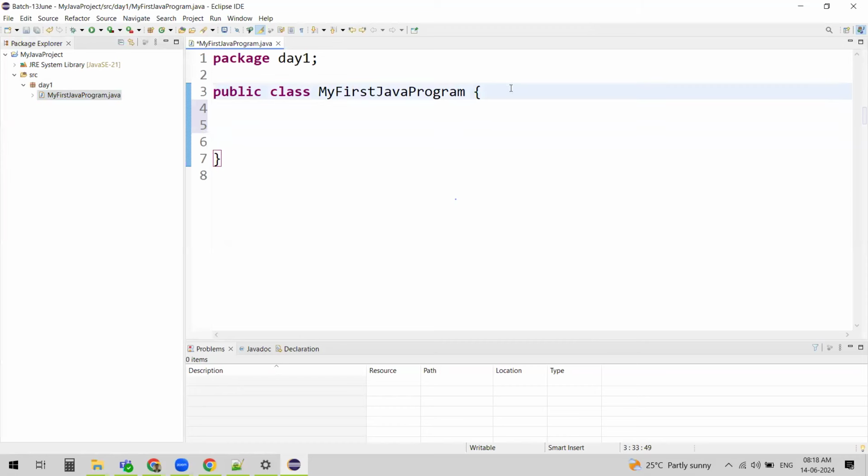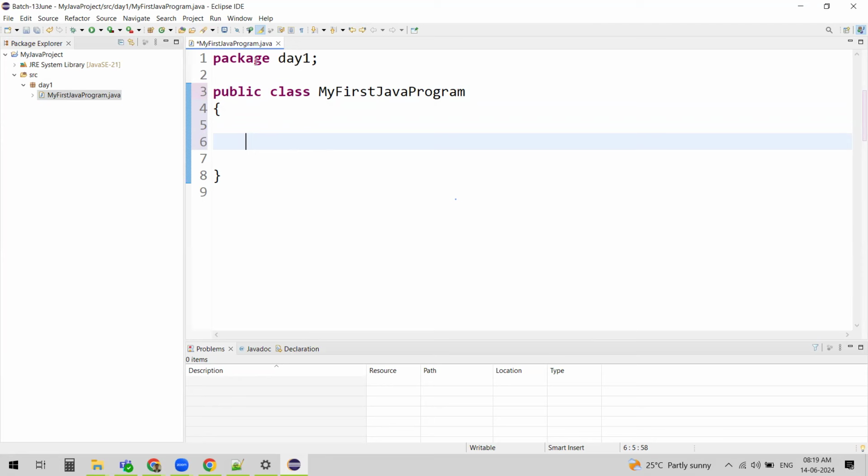All right. So if you see, the first step is creating the class. Without creating a class in Java, you can't write a single line of code. If you remember, we discussed Java is a purely object-oriented programming language. This is the reason we should definitely create the class first. So we have created the class.